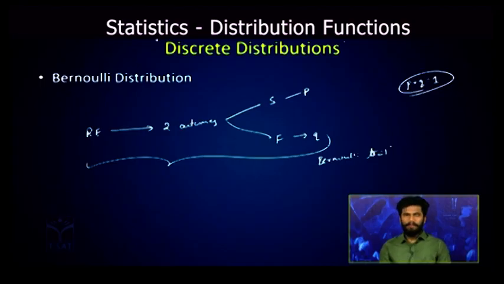Now when you perform this Bernoulli trial once, let us consider it is a random variable x. It takes either success or failure with respect to the Bernoulli trial.